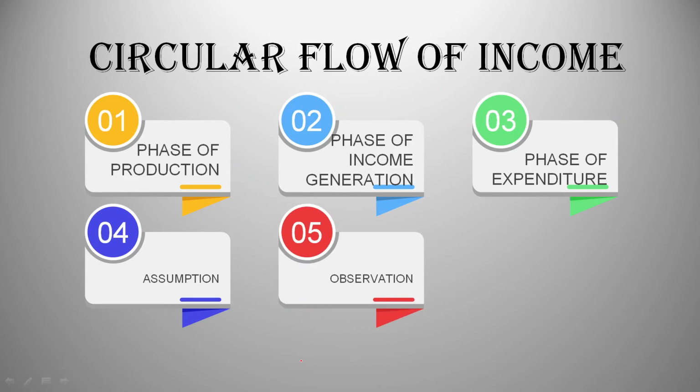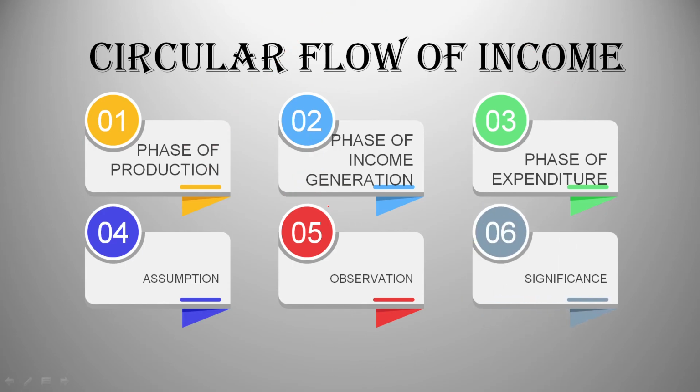Now next, let us look at the observation that we have made. We observed that the factor payment is equal to the value addition done, and also the total production done is equal to the total expenditure done. Hence this is called the triplet identity, which means the amount of production is equal to the amount of income generated, which is equal to expenditure.